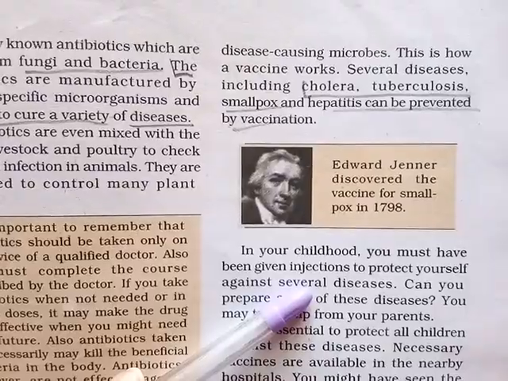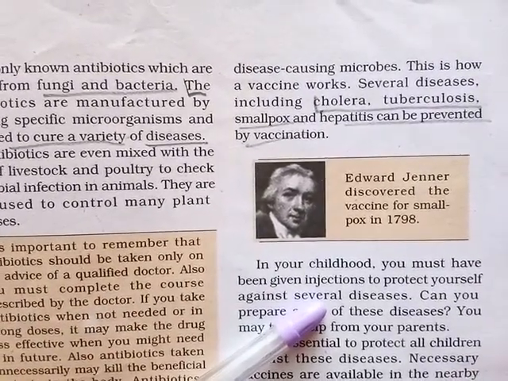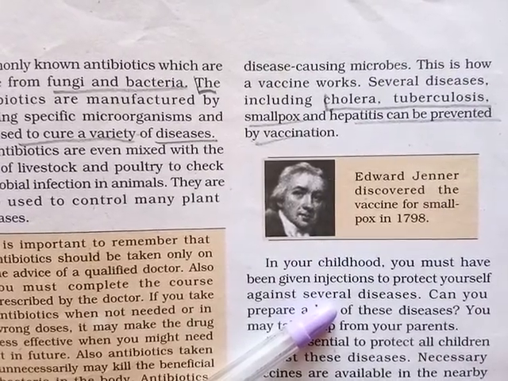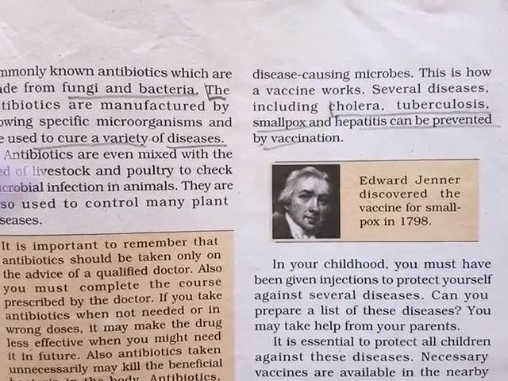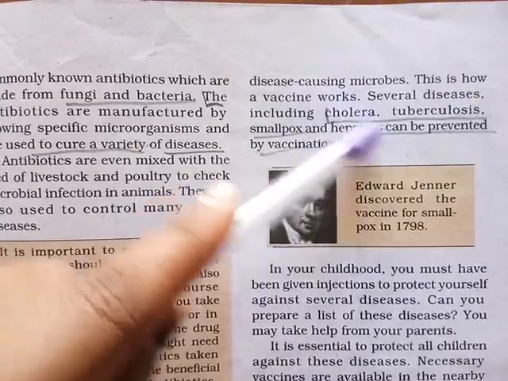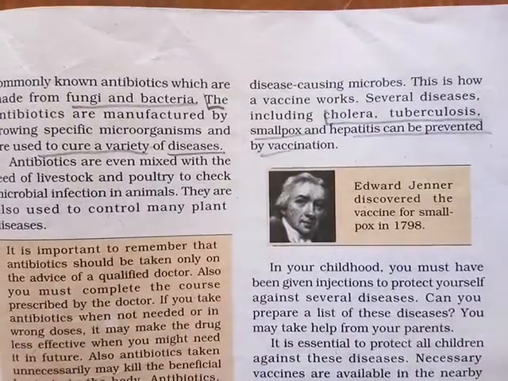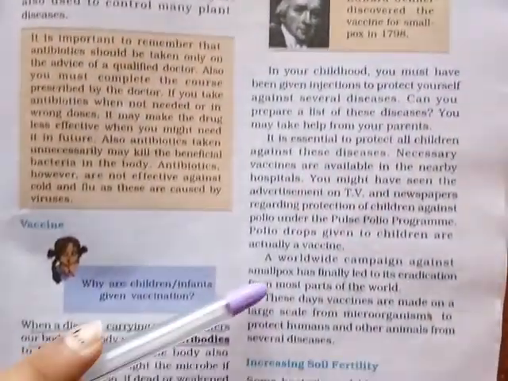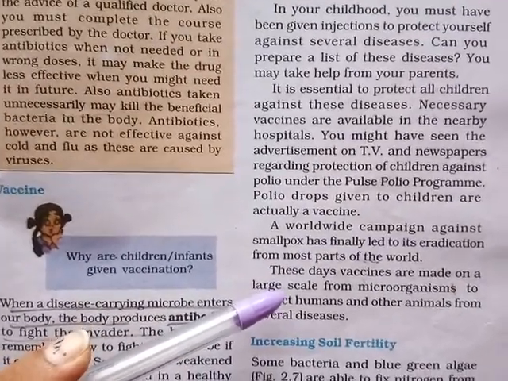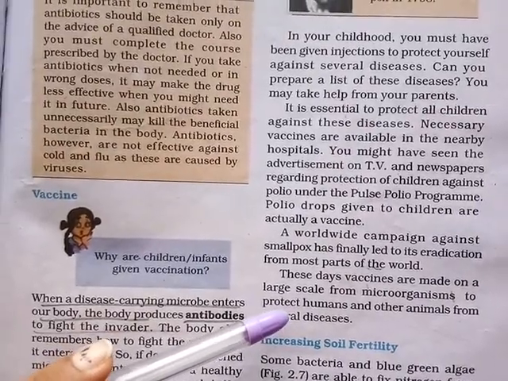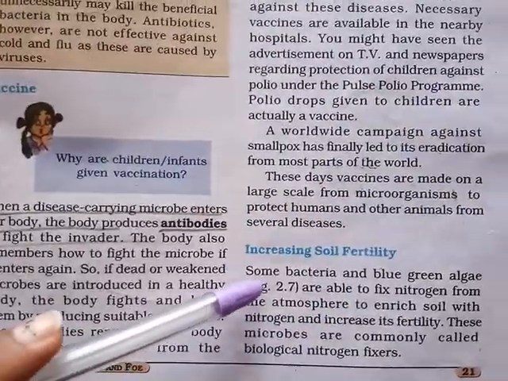Understood? We know that all small kids are provided with certain types of vaccines to prevent them from various types of diseases. Till now, many vaccines have been discovered. For example, vaccines are available for cholera, tuberculosis, smallpox, hepatitis, etc. Okay. And various campaigns are also going on in the whole world to prevent various types of diseases. Okay. Then next one, we have already discussed increasing soil fertility.